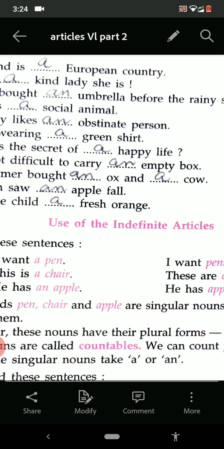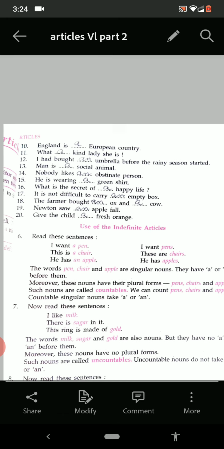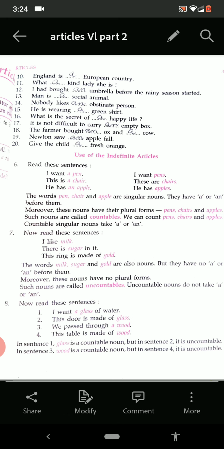So today we are doing the use of indefinite article, and then we will do an exercise, and we will also study about the definite article. So, use of indefinite article. Indefinite article means a and an. A and an, where they are used.